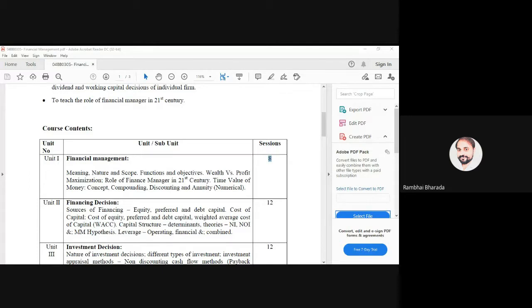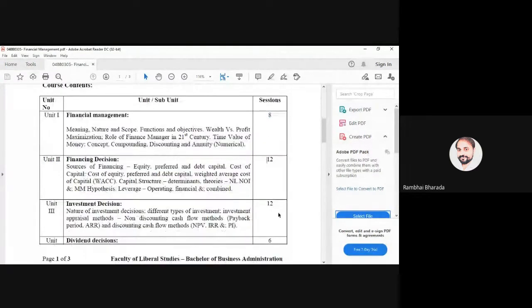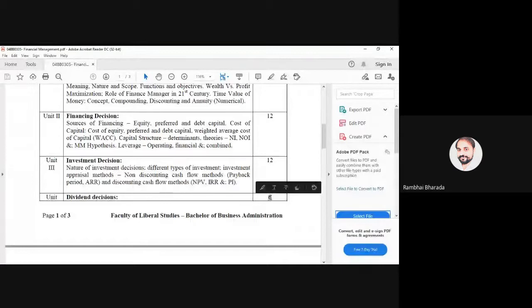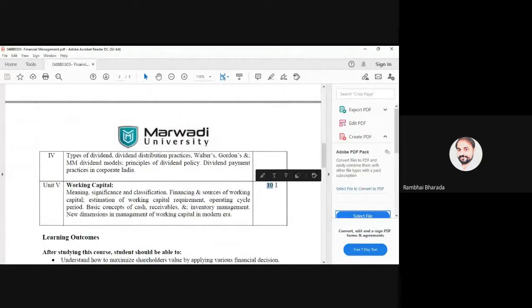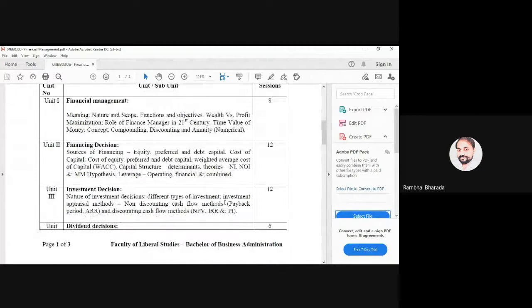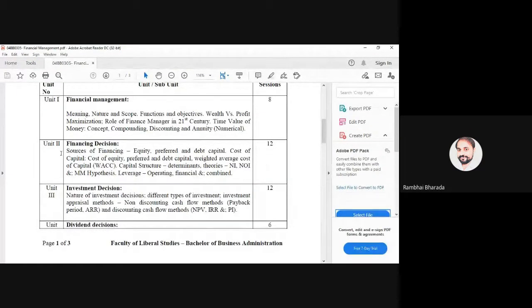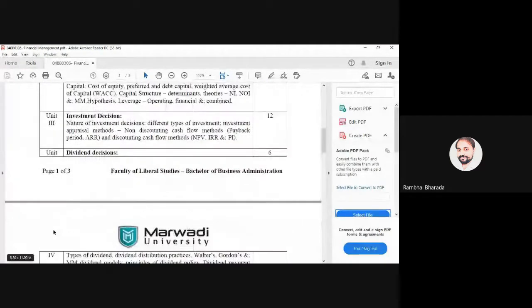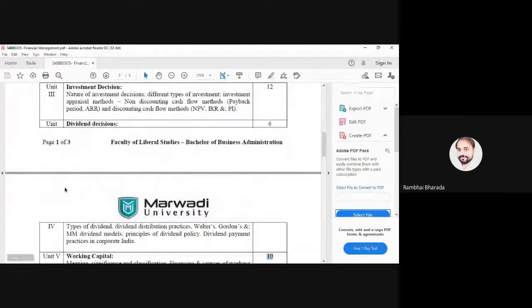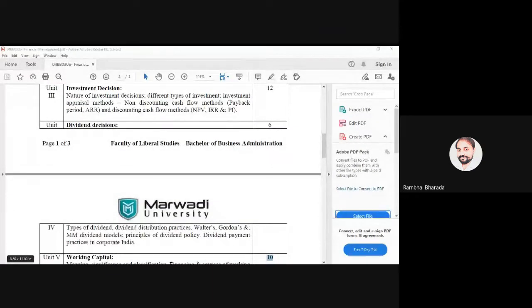Moving ahead, 12 and 12 means around 22 to 24 marks are there from unit 2 and unit 3. Here 6 means 12 marks and here 10 means 20 marks. So from the examination point of view, unit 2 has more weightage, unit 3 has more weightage, then unit 5, then unit 1, and lastly unit number 4. This is the rank as per the weightage: 2, 3, 5, 1, 4.